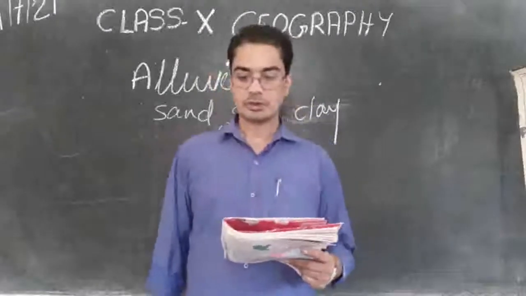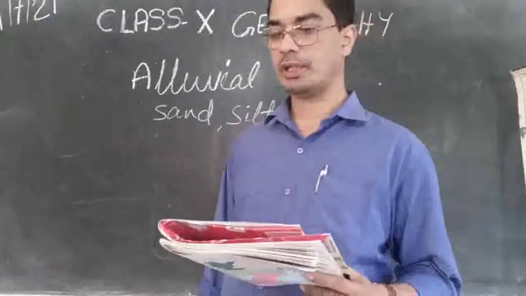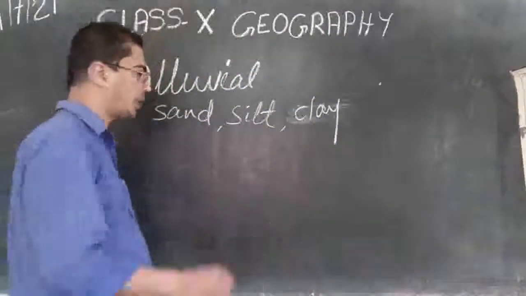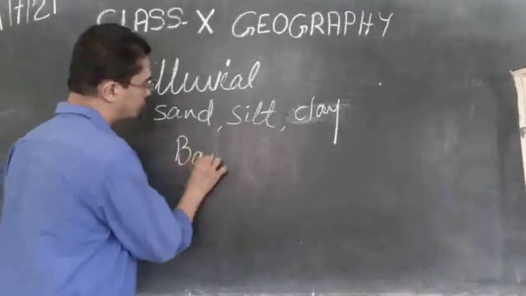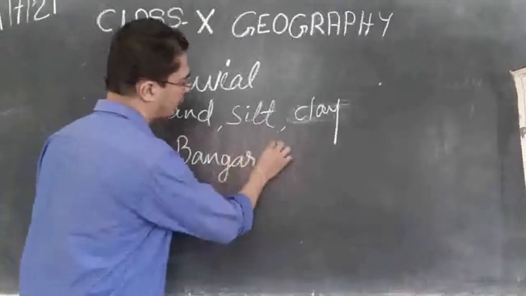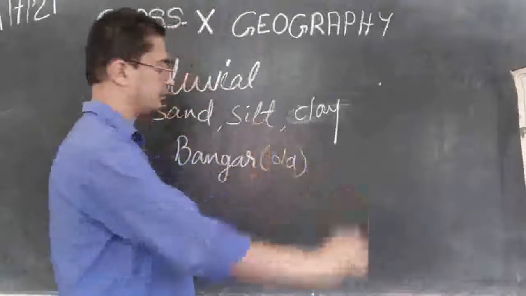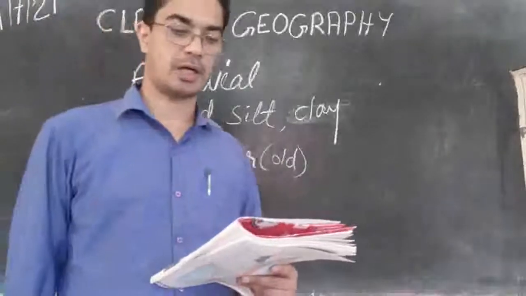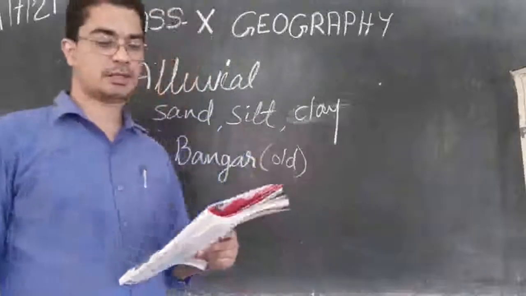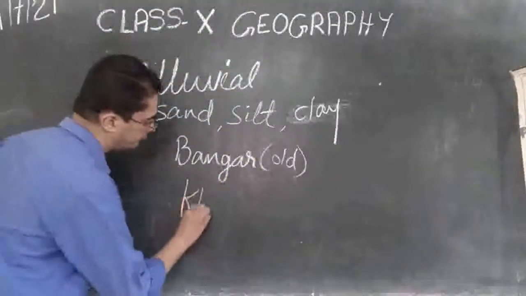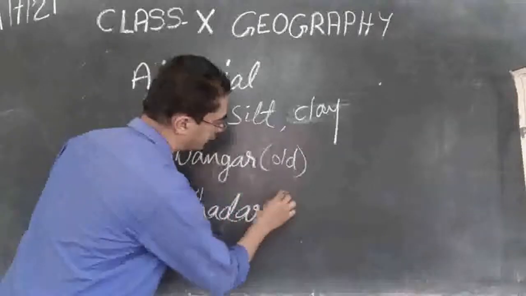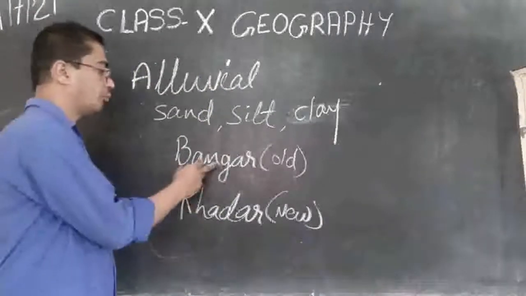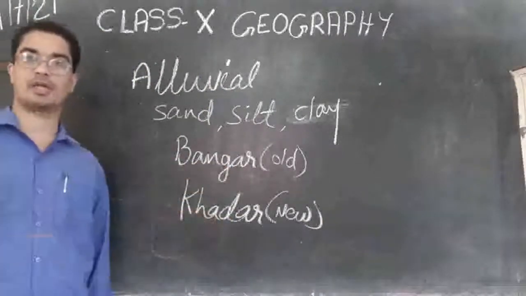According to their age, alluvial soil can be classified. Old alluvial soil, another name is Bangar. So Bangar is old alluvial soil. Another name for old alluvial soil is Bangar, and new alluvial soil is Khadar. That is new. So we can divide them into two, Bangar and Khadar, based on the age.